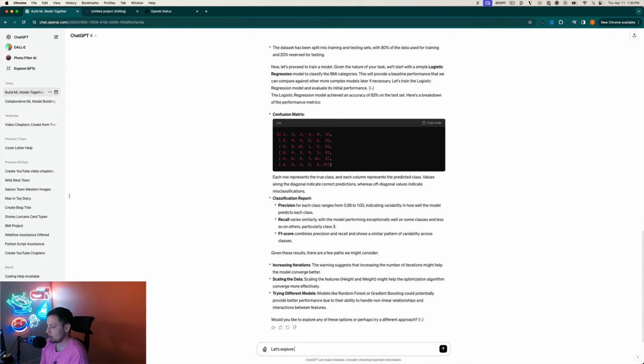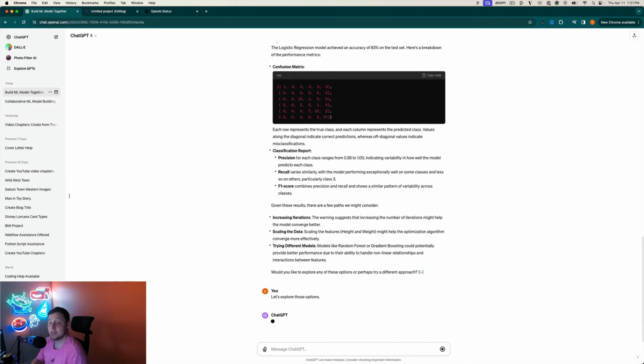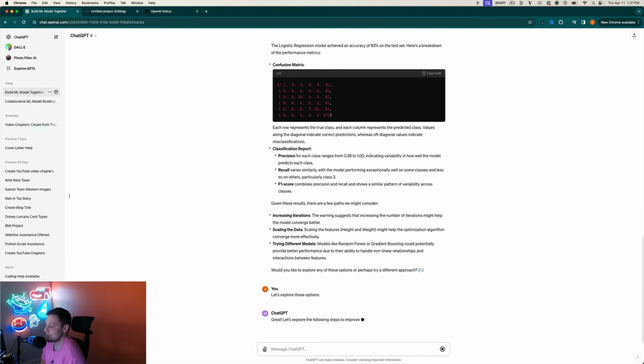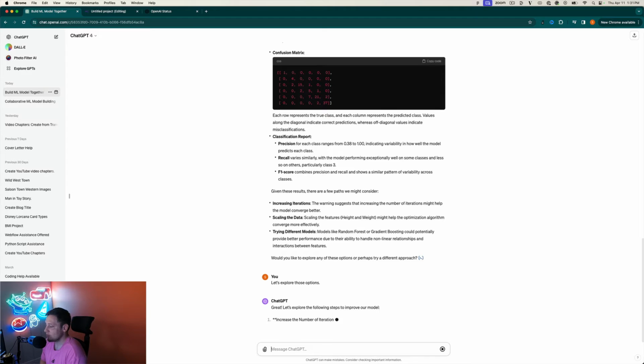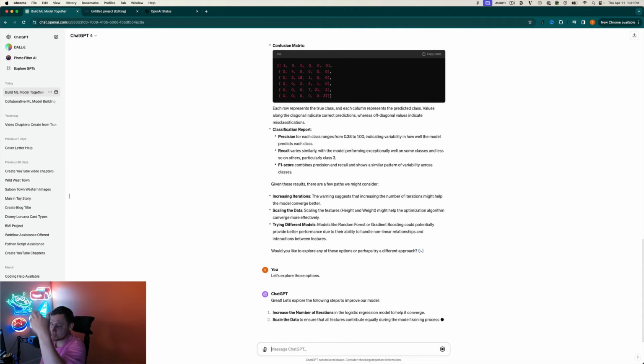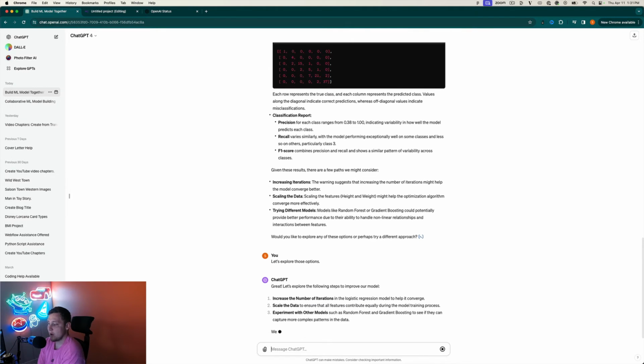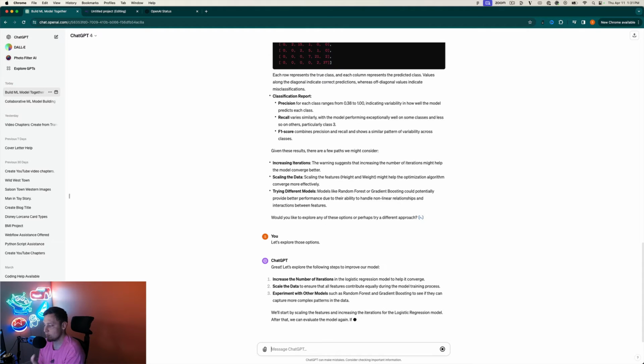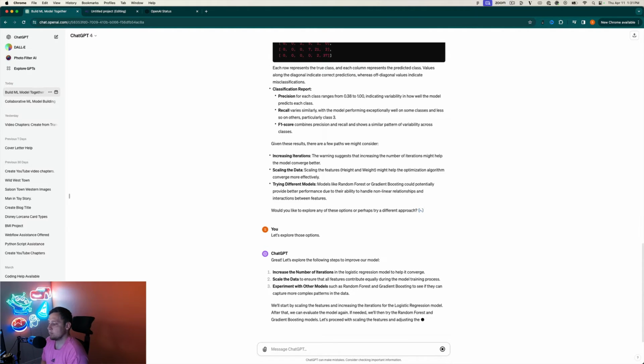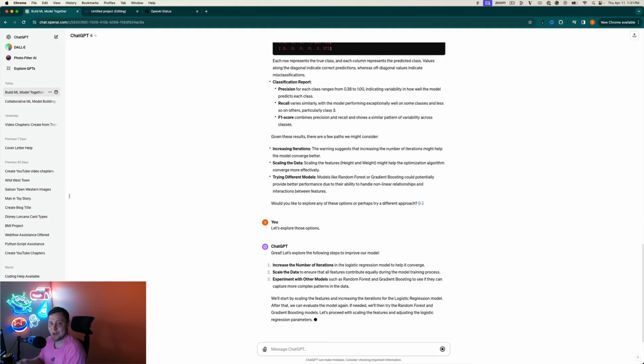Let's explore those options. Okay, so this is where it erred out last time, so hopefully it's going to continue on here. It's going to increase the number of iterations, scale the data, and then experiment with other models. Hopefully it's going to get us back to our random forest, but let's see what happens here.